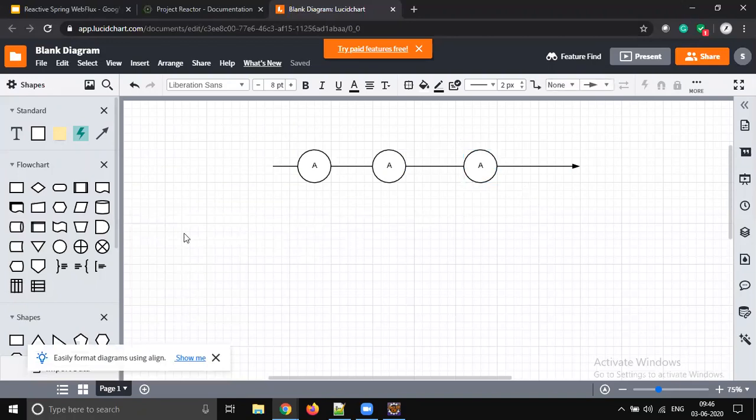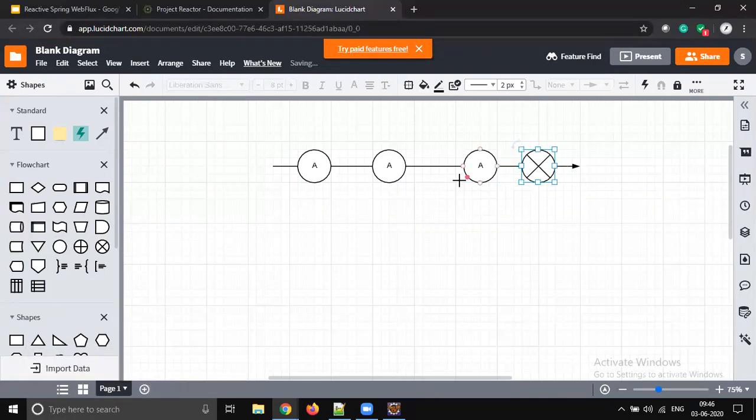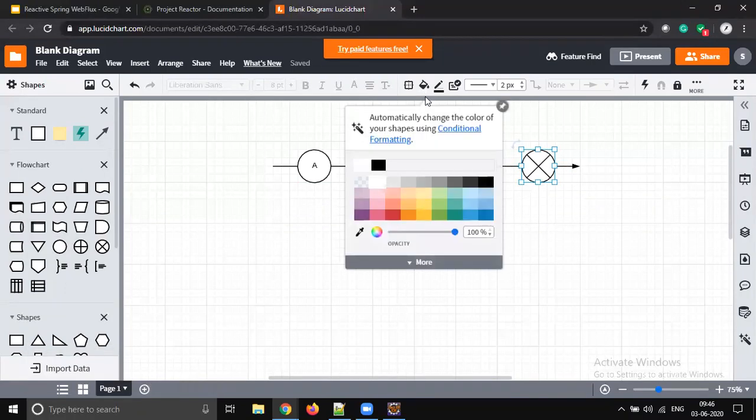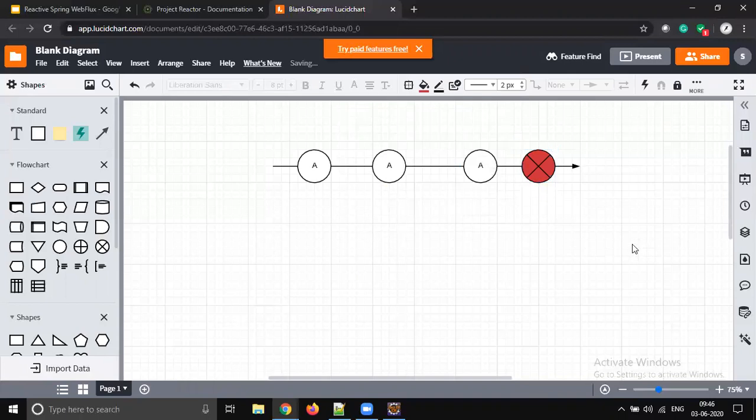The fourth element we have is not data. That is an actual error. So it's better to fill it with a different color. Let's fill it with red. So we have data like this: first we have Java, second we have Spring, and third we have Spring Boot.